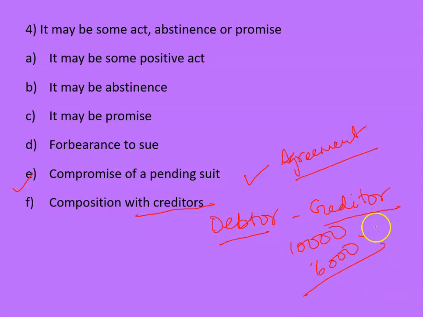The creditor accepts this lesser amount of money. The creditor says yes to this money. Instead of 10,000 rupees, he says, okay, I am agreeing on taking 6,000 rupees back from you. Once the creditor accepts this 6,000 rupees, this is known as composition with creditor. It is a kind of deal or an agreement or a negotiation with the creditor. And this acceptance of a lesser amount of money instead of 10,000 rupees is a valid consideration in itself, right?